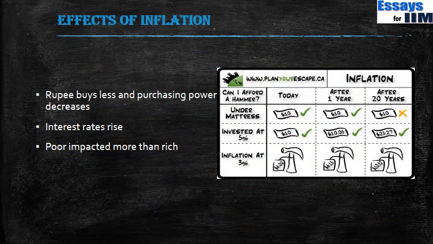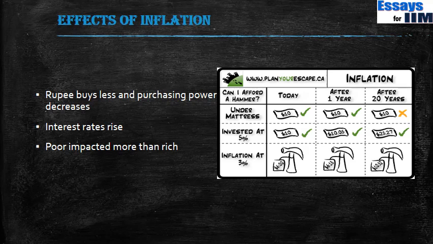So why do the governments bother so much about inflation? What are the effects of inflation? Firstly, each rupee buys less and the purchasing power of people decreases. So earlier, if a loaf of bread was costing rupees 10, now it is costing rupees 20. So effectively rupees 20's power has now decreased. Because earlier in rupees 20 you could have got 2 loaves of bread, now you get only 1.